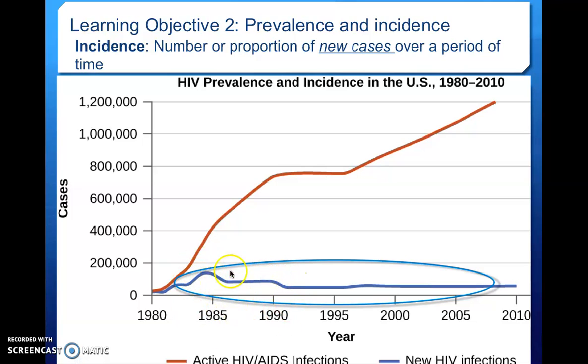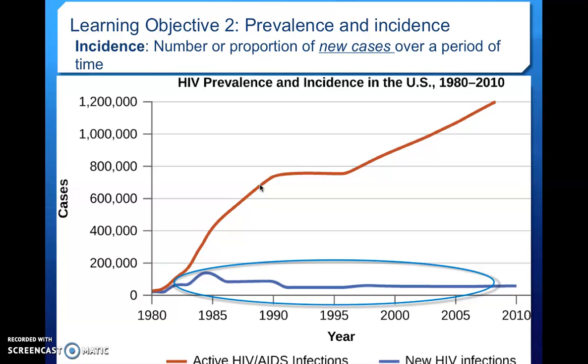So that's the incidence, but there are already a bunch of cases from the years before that. So those 80,000 are part of the 750,000 total cases of prevalence. So the incidence line is low because it's only looking at new cases each year. And then for prevalence, you're adding those up.